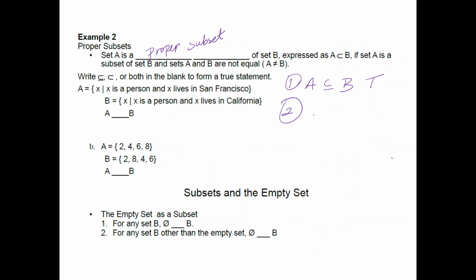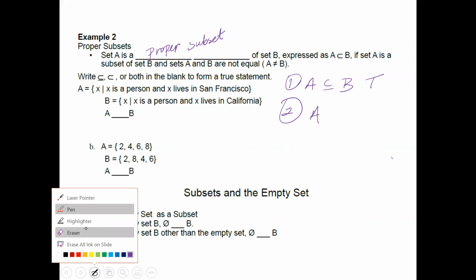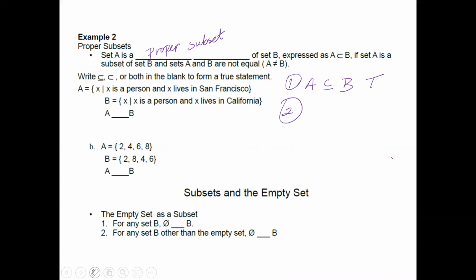On the other hand, if a person lives in California, does that mean that they must live in San Francisco? That would be false because I don't have to live in San Francisco. If I live in California, I could live in Santa Barbara. I could live in San Diego.